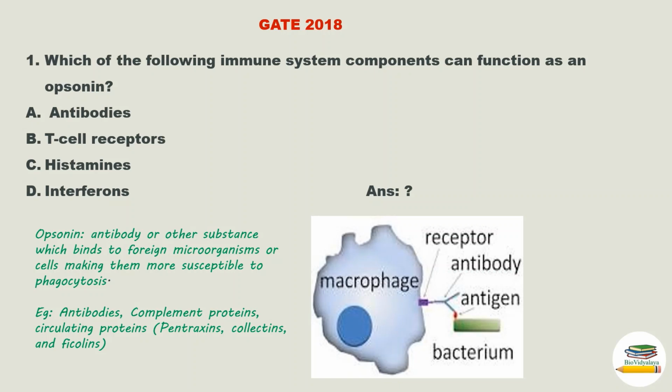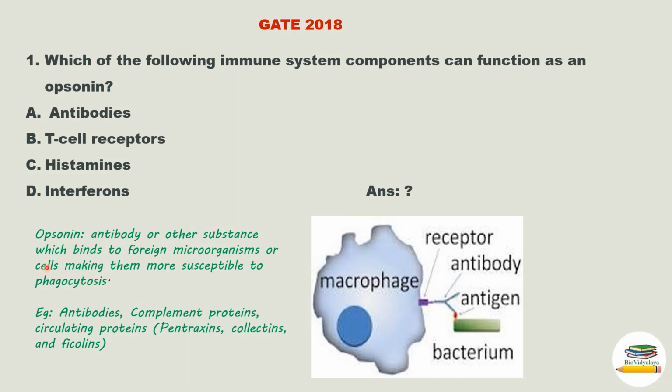Now macrophage can phagocytose this pathogen. So examples of opsonins are antibodies, complement proteins and circulating proteins, such as pentraxins, collectins and ficolins. So, these are the opsonins.